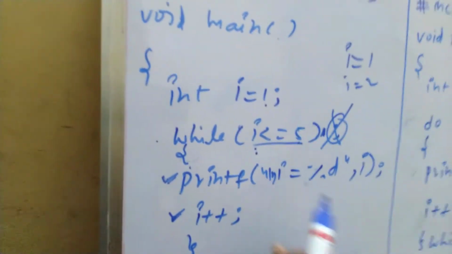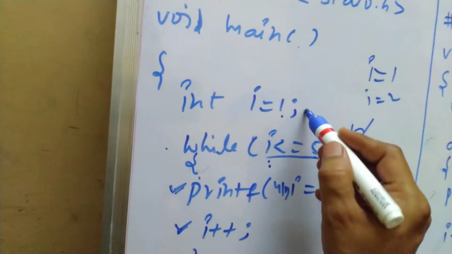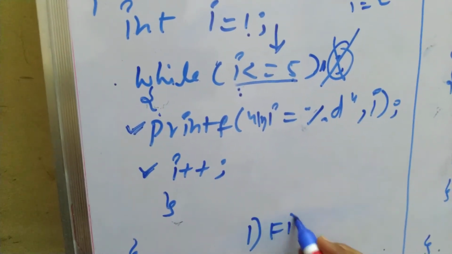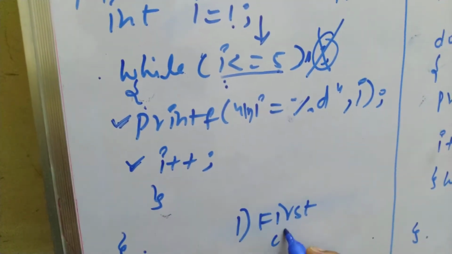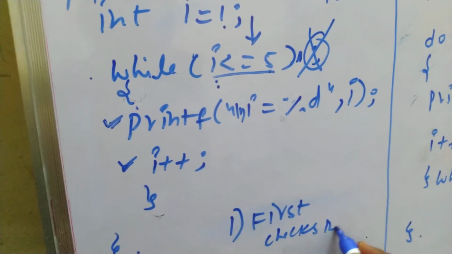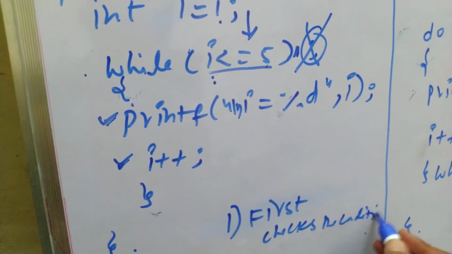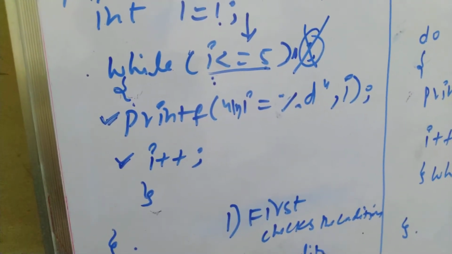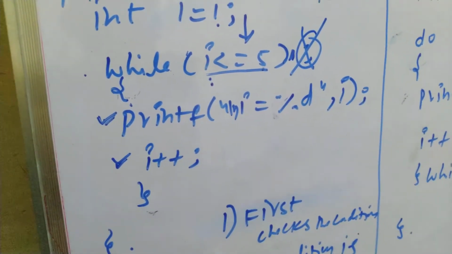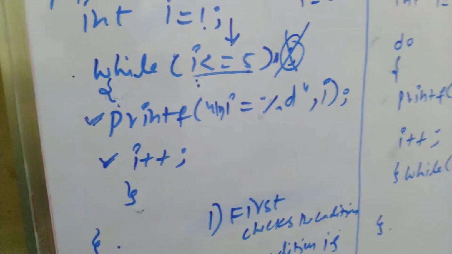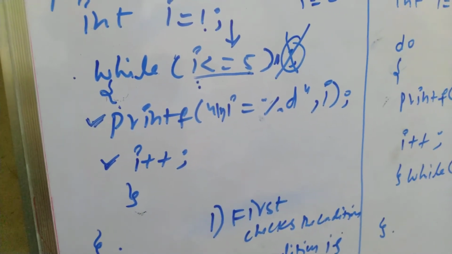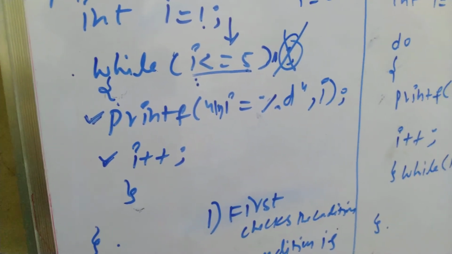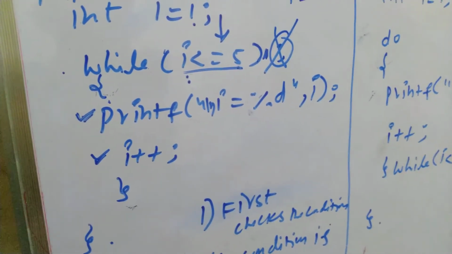In while, what happens is that it first checks the condition. If the condition is true, it executes the loop statements.